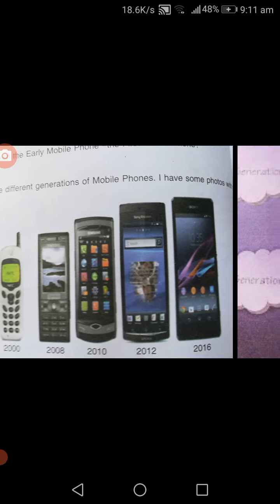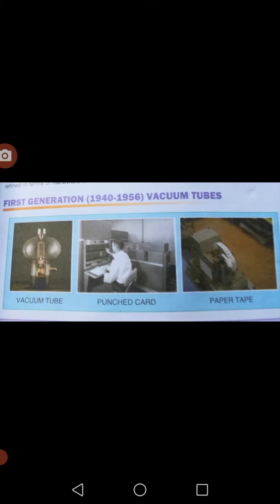So in the same manner, in the computer also we have so many generations. But the difference is that in the computer, the generation is divided depending upon the software we used and the material we used. So let us discuss the first generation computers. The first generation, you can say, is from 1940 to 1956. That period will be considered as the first generation computer.